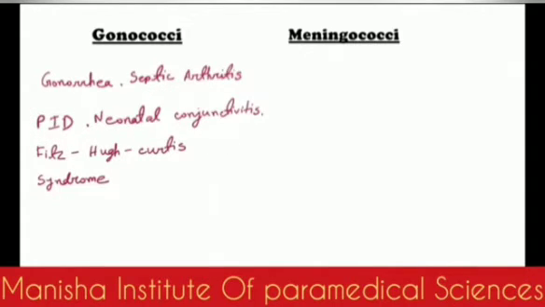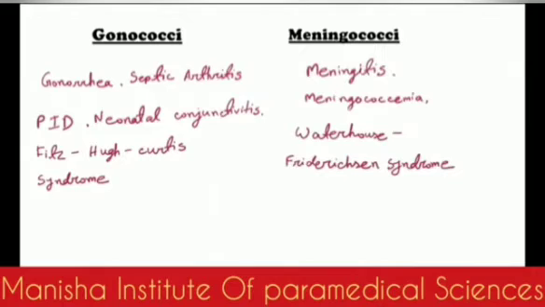Okay, now after the gonococci, let's have a look at the disease caused by the meningococci. As the name sounds, meningo, it causes meningitis. And if the meningococci causes a severe form of sepsis, it's called meningococcemia. The most severe form of meningococcemia is Waterhouse-Friderichsen syndrome, that we're going to discuss a bit later.